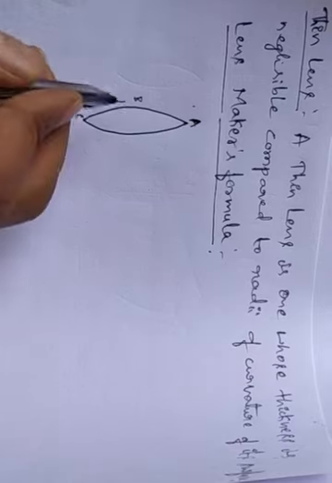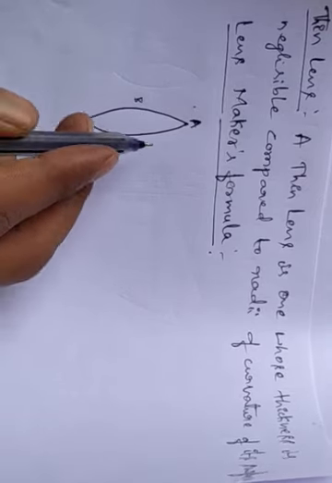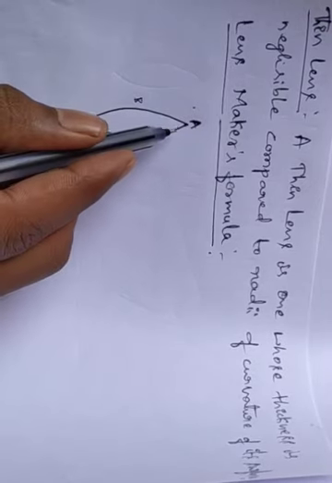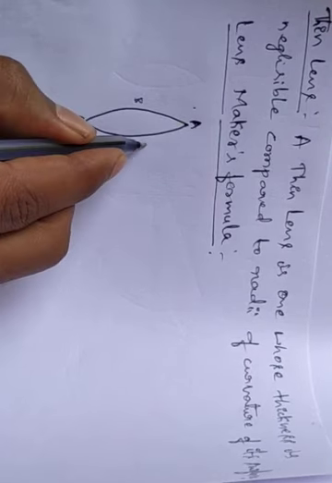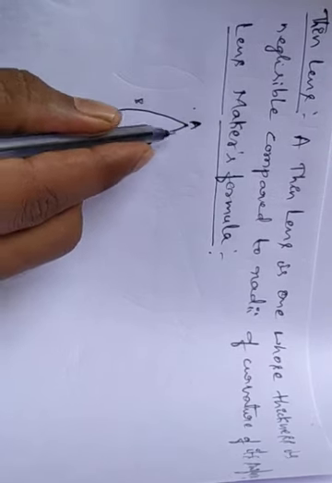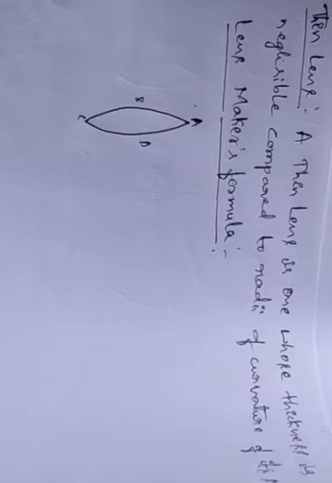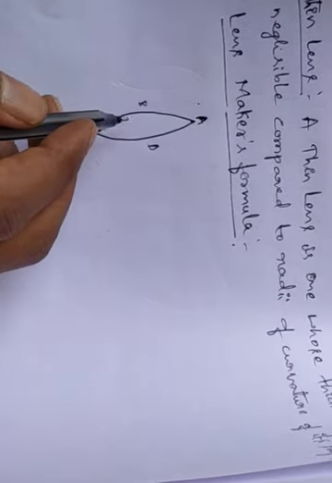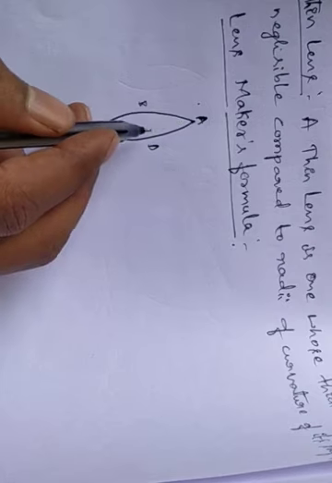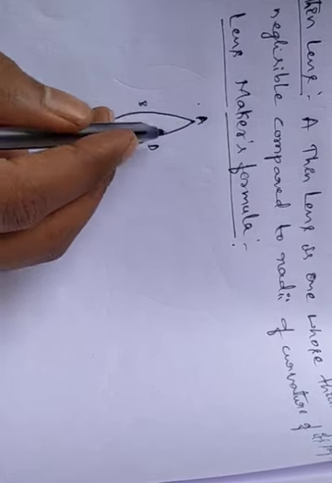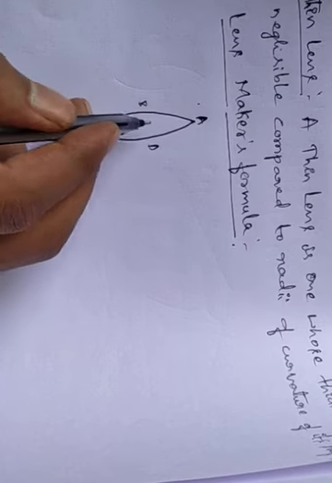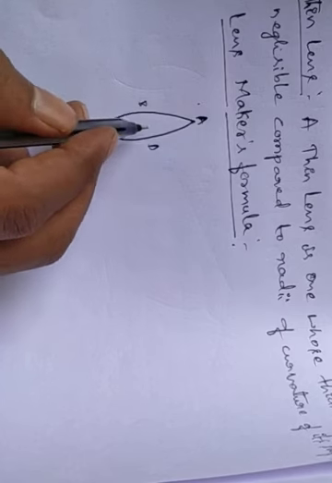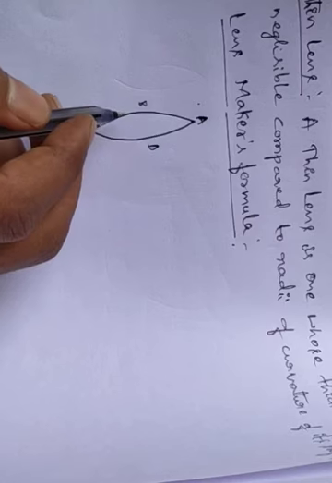Which one? A convex lens. It is a convex lens with two spherical surfaces. One is ABC, a spherical surface, and the other is ADC. This is another spherical surface. Here this lens is placed. This is what? A medium. It is the optical medium bounded by the two surfaces, and it is a denser medium.